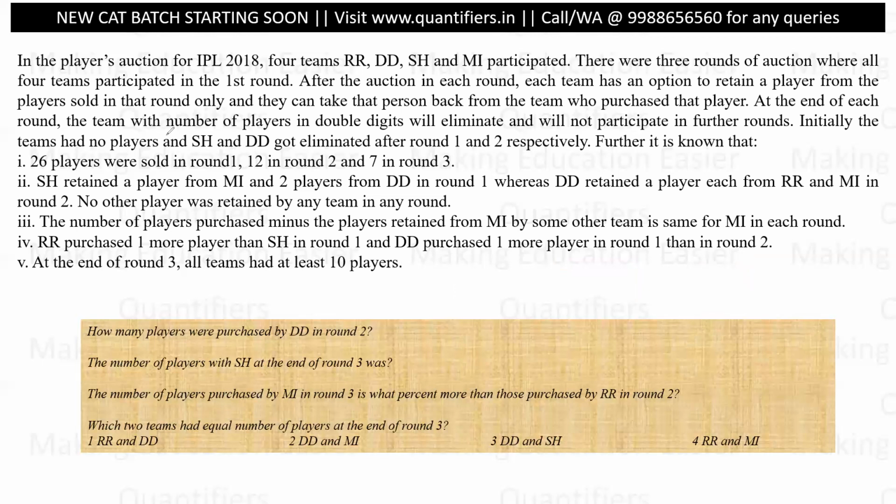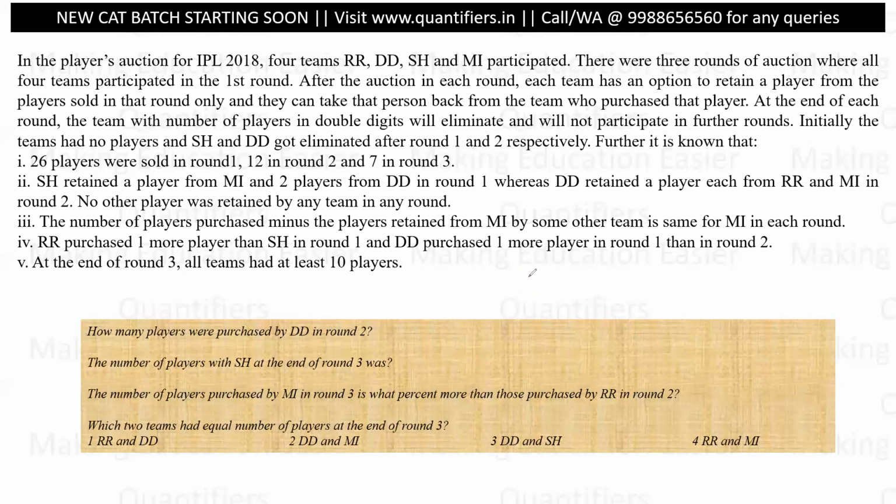Now, at the end of each round, the team with the number of players in double digits will be eliminated. So let us say a team ends up buying 11 players, so this team will be eliminated. A minimum of 10 players, this team will also be eliminated from the further rounds of bidding. If any team has a minimum of 10 players, then it cannot bid further.